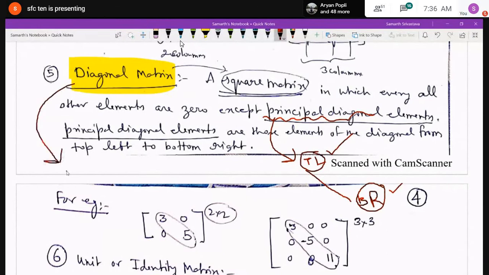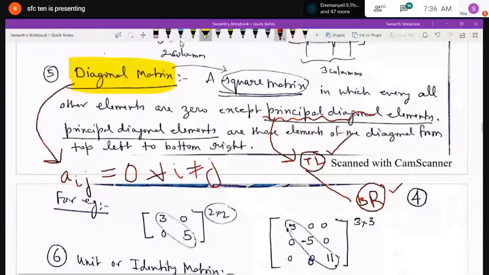And a diagonal matrix is a square matrix. The first thing you have to remember is that a diagonal matrix is a square matrix, which means the number of rows and columns are both equal. Now, when we use the word diagonal, we are talking about the principal diagonal. The principal diagonal is that diagonal which starts from the top left hand side to the extreme bottom right hand side.